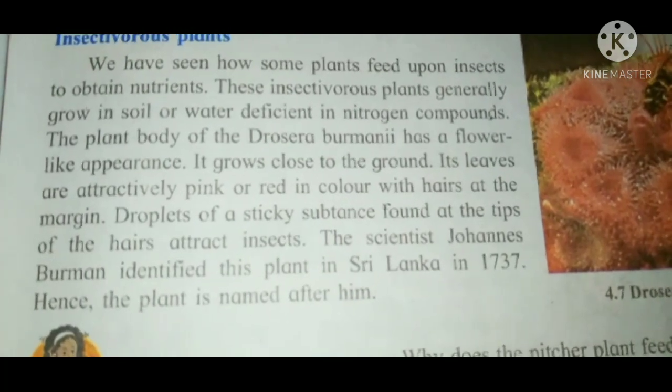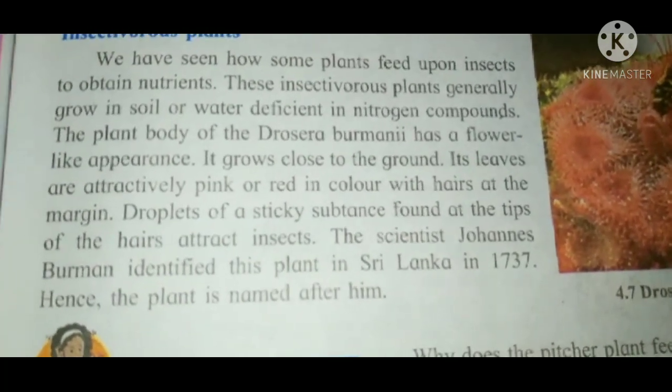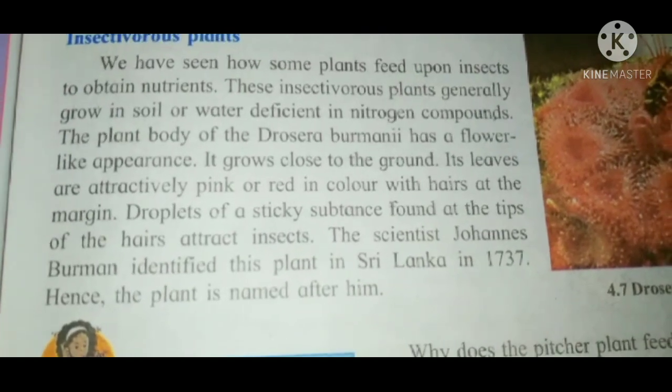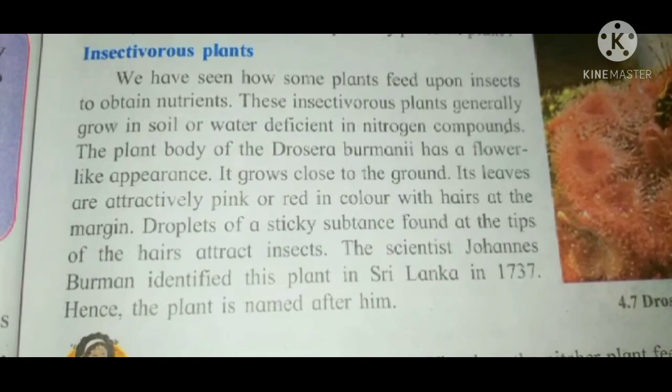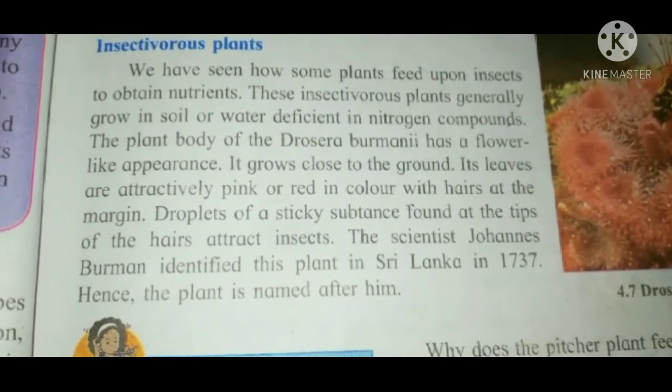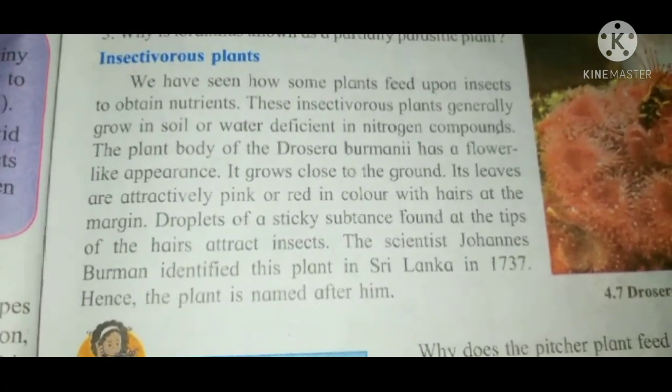Droplets of a sticky substance found at the tips of the hairs attract insects. Which part attracts the insects? The sticky substance found at the tips of the hairs.